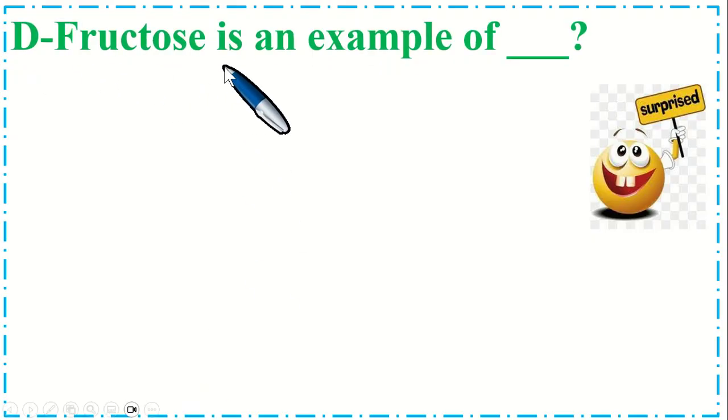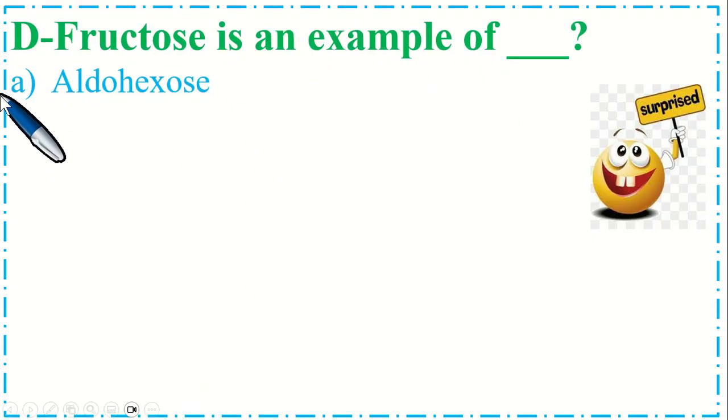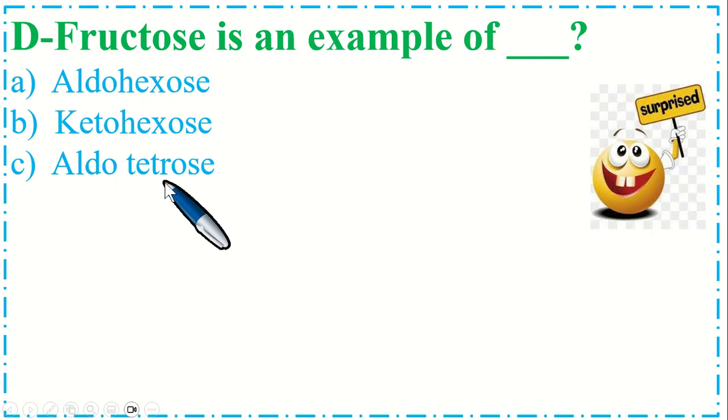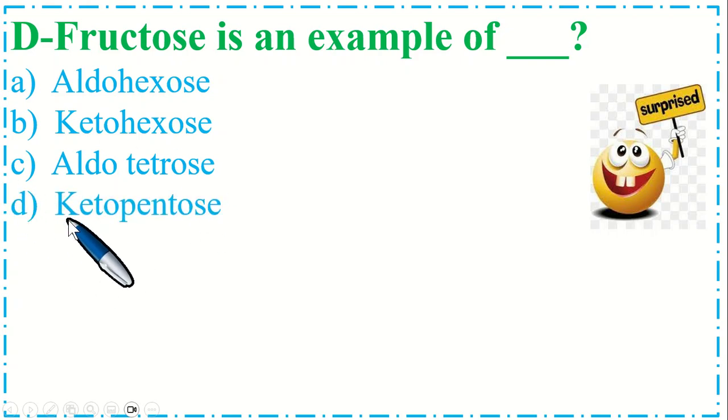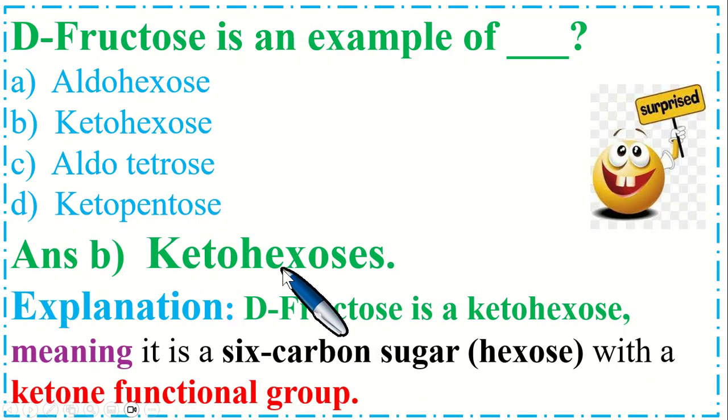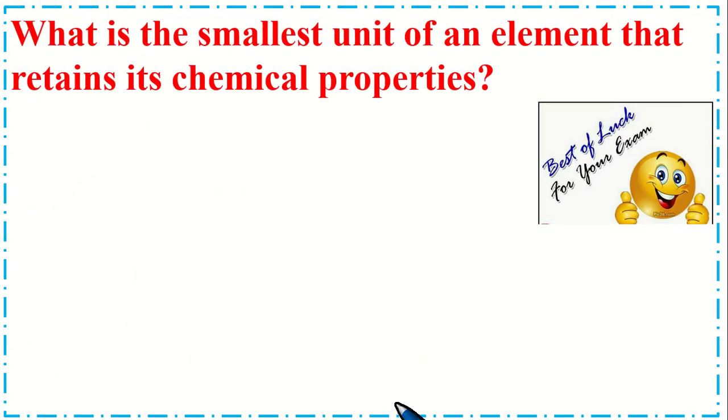D fructose is an example of dash. Option A, aldohexose. B, ketohexose. C, aldotetrose. And option D, ketopentose. So the correct option is B, ketohexose. Explanation is D fructose is a ketohexose, meaning it is a 6 carbon sugar with ketone functional group. So this is very important MCQs.